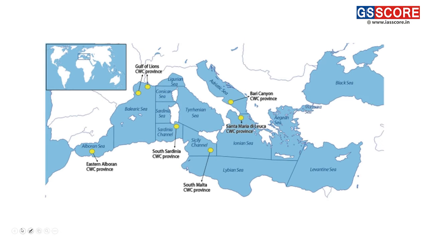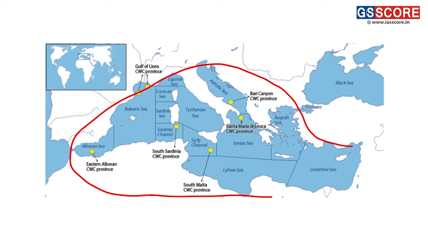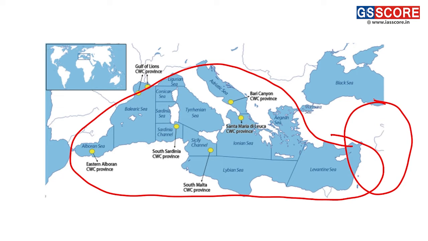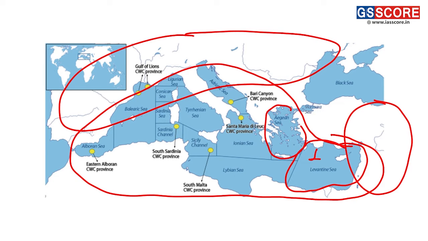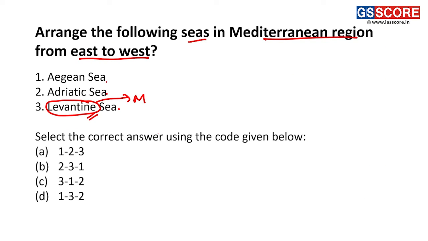Looking at the diagram here, we can see this is the complete Mediterranean Sea region and this is the Central Asian region. This is the Europe region or Southern Europe region. So here we can see the presence of the Levantine Sea towards the most eastern part. Then we have the Aegean Sea and third we have the Adriatic Sea. So here the arrangement is being asked from east to west.